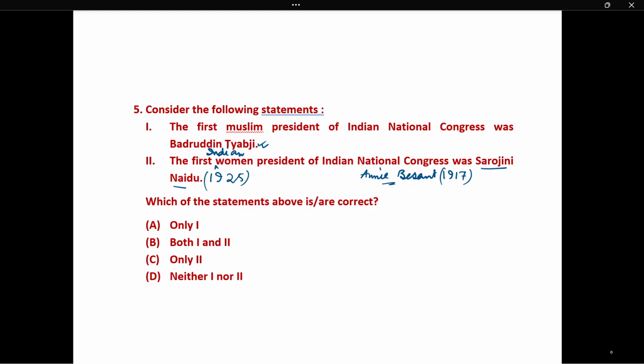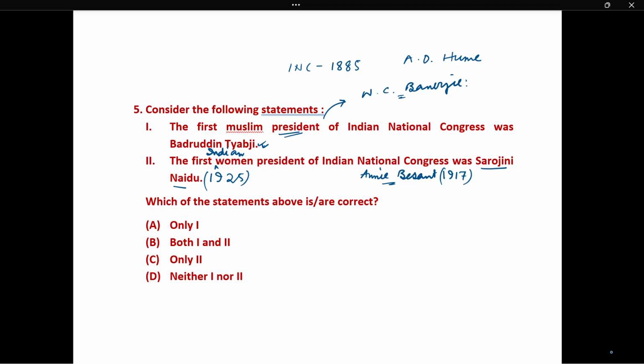And the first Muslim president was Badruddin Tyabji. The Indian National Congress was founded in 1885 by Allan Octavian Hume, and the first president of the INC was Womesh Chandra Banerjee.